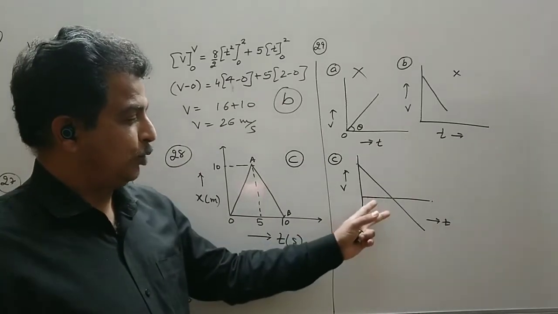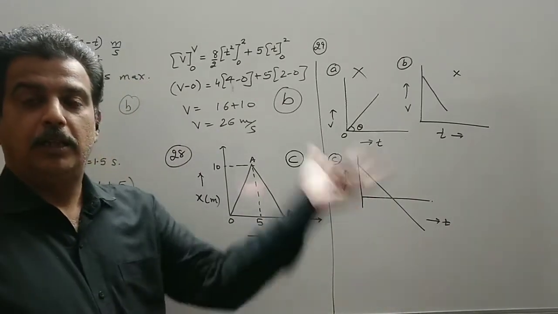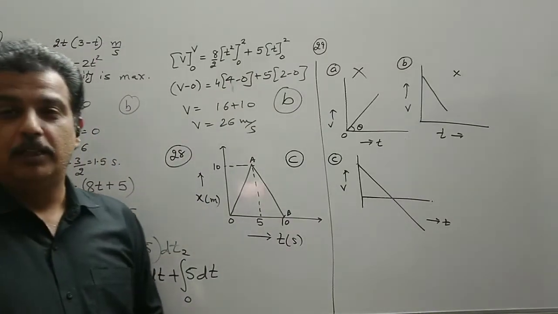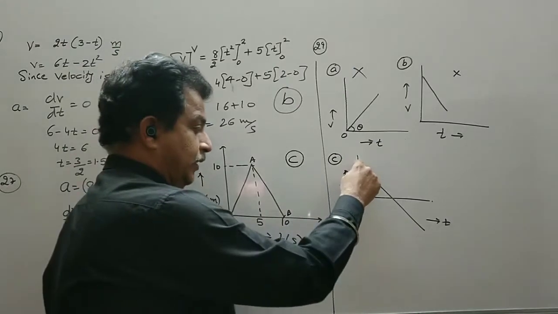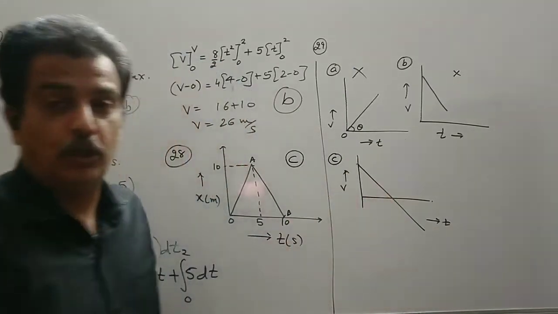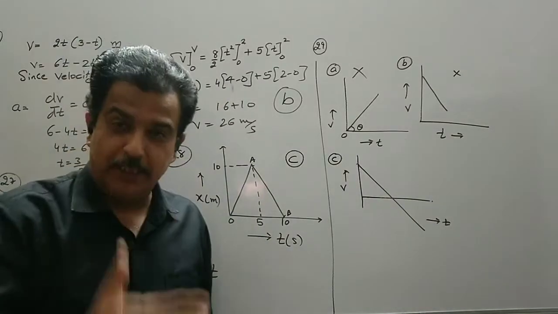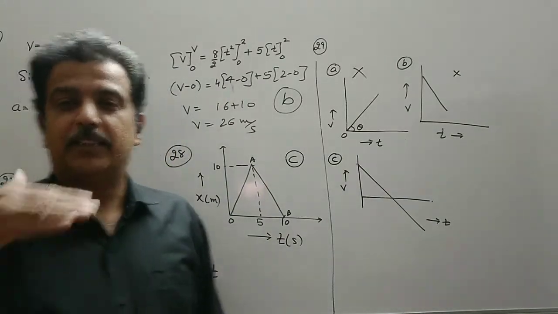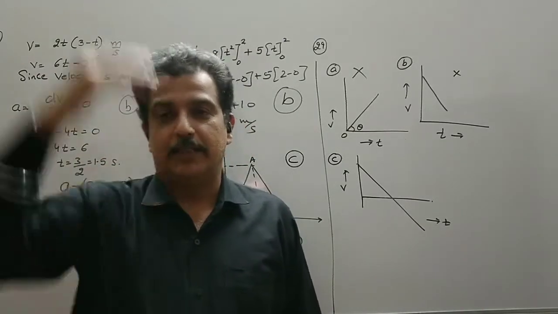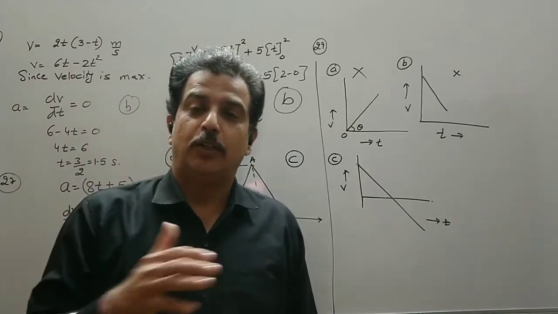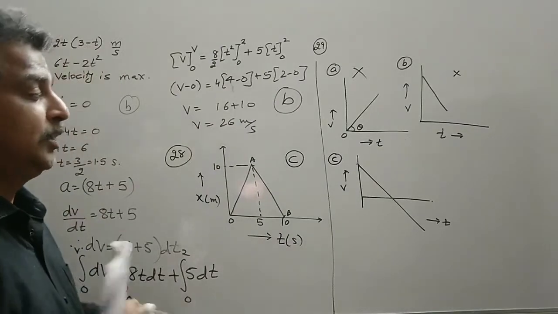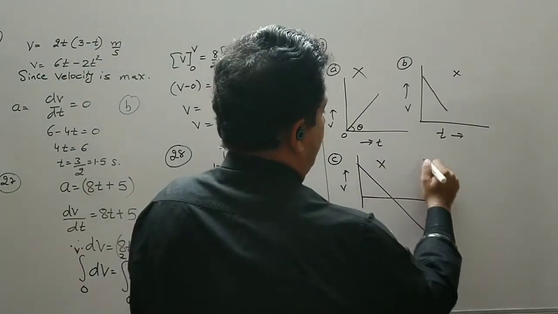So it is like, suppose I have thrown the body in the upward direction. When I throw a body upward, its speed keeps on decreasing. At maximum height the velocity becomes 0, and then the body again comes down. So if I start my motion from the reference, the upward axis is positive and coming down is the negative axis. But it cannot be said that the body is moving in the negative direction throughout the journey. So this is also incorrect.